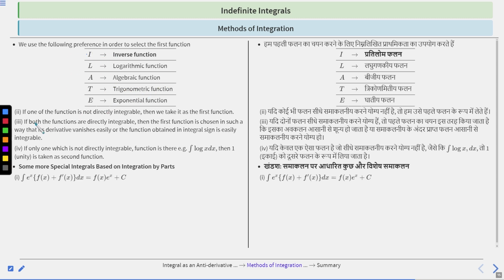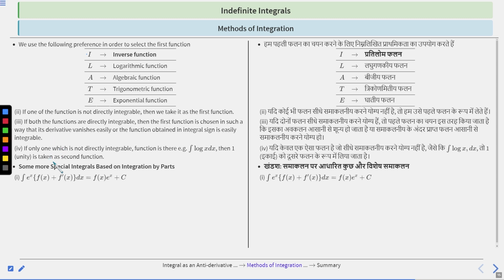Like this. So if one of the functions is not directly integrable, then we take it as the first function. If both the functions are directly integrable, then the first function is chosen in such a way that the derivative vanishes easily, or the function obtained under the integral sign is easily integrable. You have to keep this in mind.